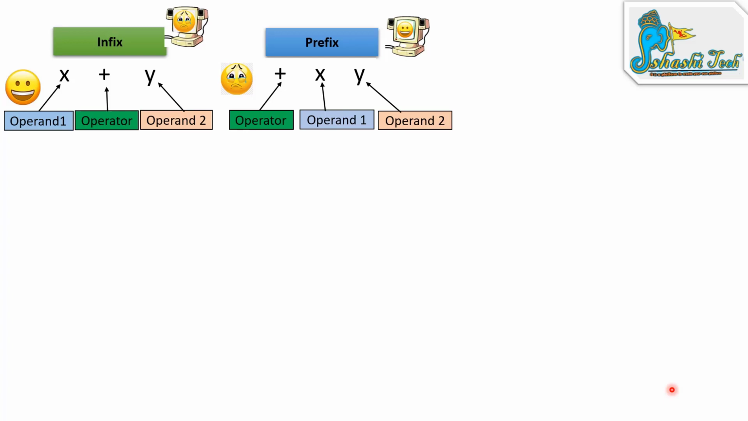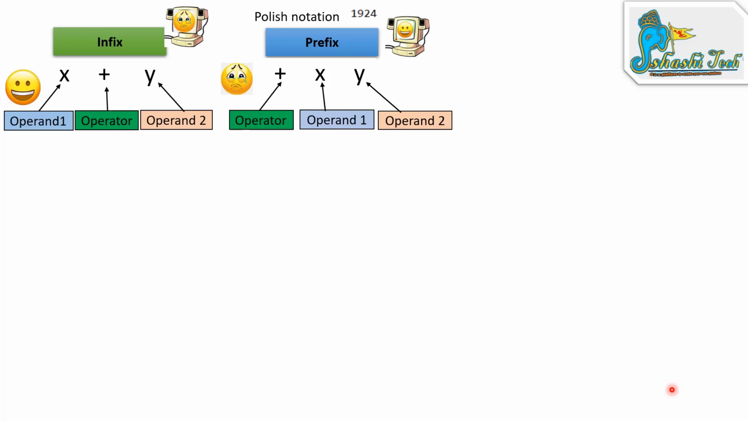This equation was invented in the year 1924 by the Polish people from Poland. As we are from India, we are called Indians; people from Poland are called Polish. Hence, this equation is called Polish notation. We made the computer very happy.